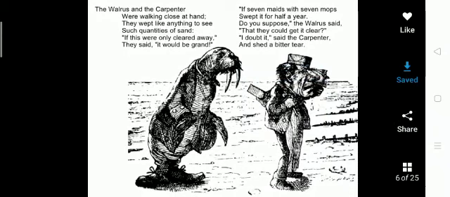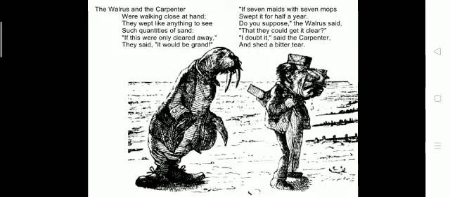Now come to the walrus and the carpenter. The walrus and the carpenter were walking close at hand. They both are walking. They wept like anything to see such quantities of sand. They are weeping, they are crying to see so much sand there on the seashore. So they are crying, why is there so much sand?